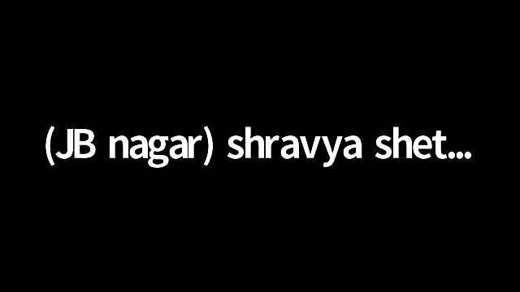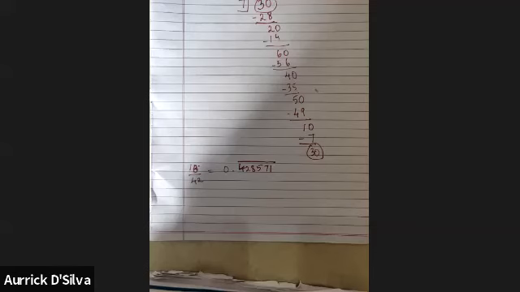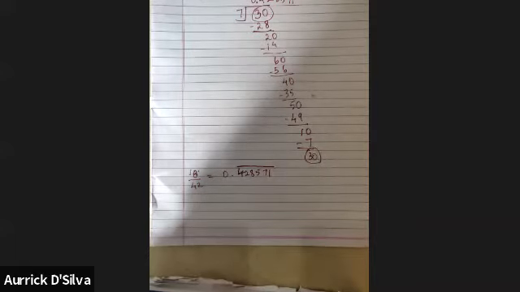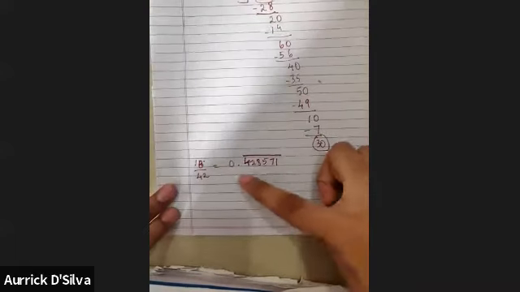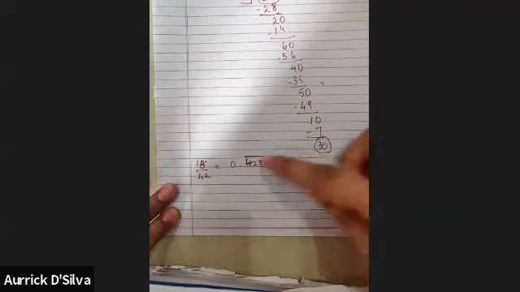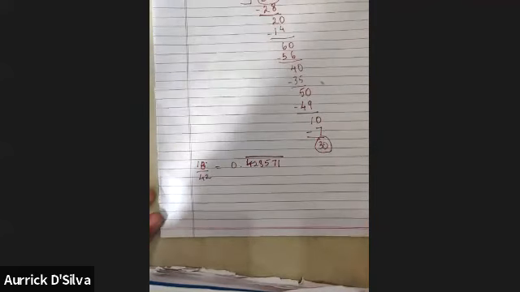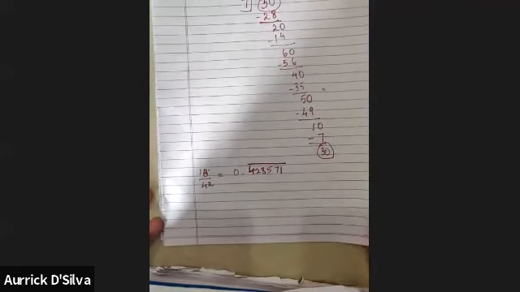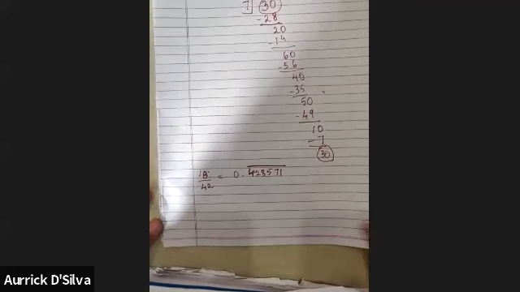Right now, one type of sum is done. We have learned how to divide and how to convert a fraction to a decimal. We saw that some decimals were stopping, some were repeating again and again, so we put a bar on top. Now the second thing we need to learn is how to compare two fractions, or basically any two rational numbers. If they ask you to compare, you should be able to say which one is bigger, which one is smaller.